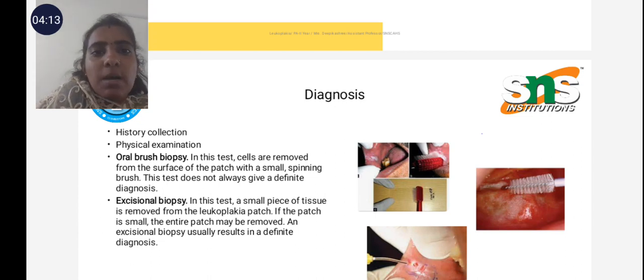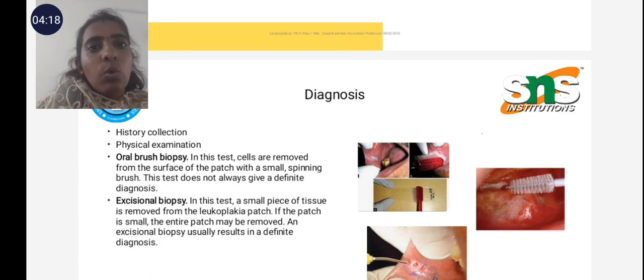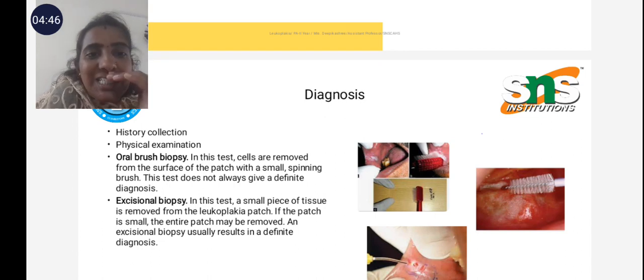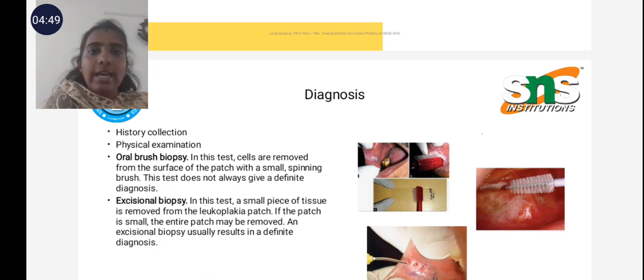And there are two types of biopsy: oral brush biopsy and excisional biopsy. In oral brush biopsy, cells are removed from the surface of the patches with a small spinning brush. This test does not always give a definite diagnosis. Another one is excisional biopsy. In this test, a small piece of tissue is removed from the leukoplakic patches. This is the actual biopsy method. If the patch is small, the entire patch may be removed, and the excisional biopsy usually results in a definite diagnosis.